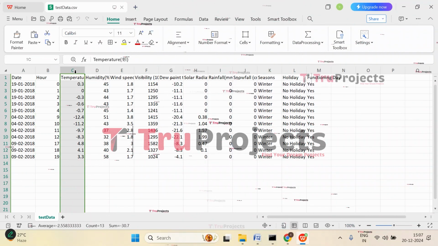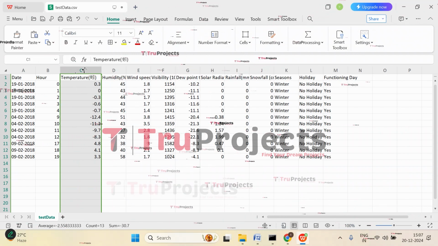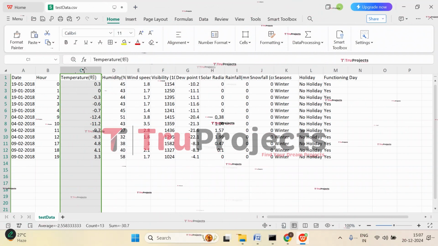Then we have the temperature. It is the outdoor temperature in Celsius or Fahrenheit.